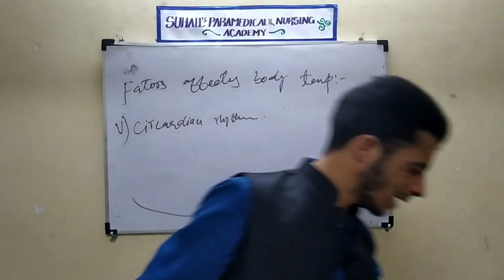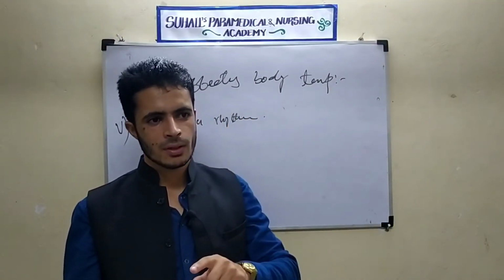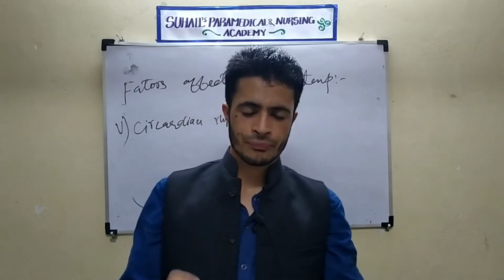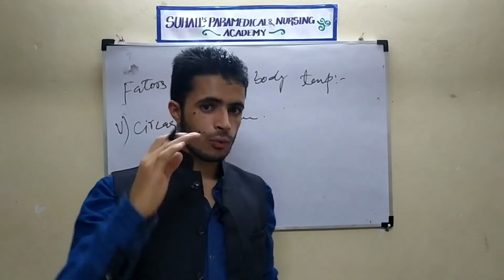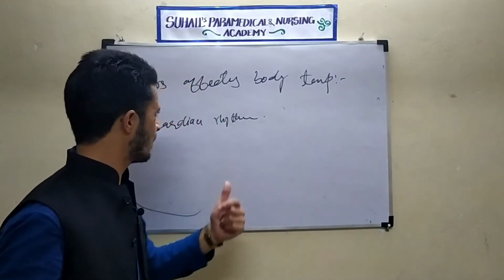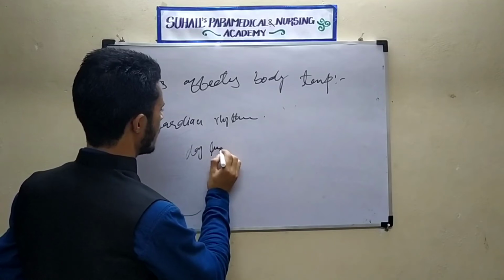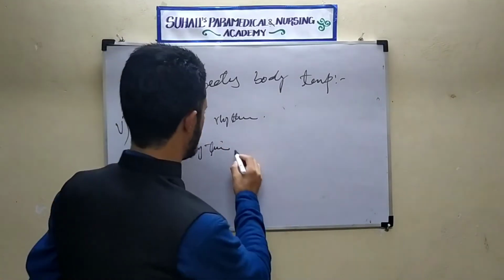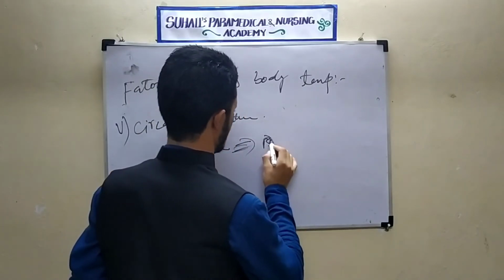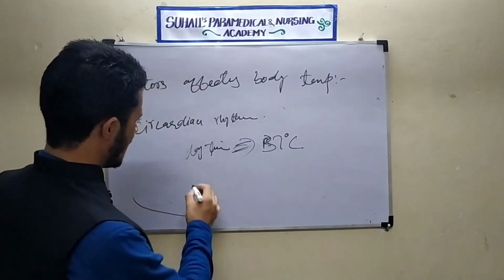We all know that our body has a normal mechanism of sleeping during night time and waking up during the day; we are sleeping during night and doing work during daytime. This is our normal mechanism. So during the daytime our body is active, and the temperature of the body will be, suppose, 37 degrees Celsius.